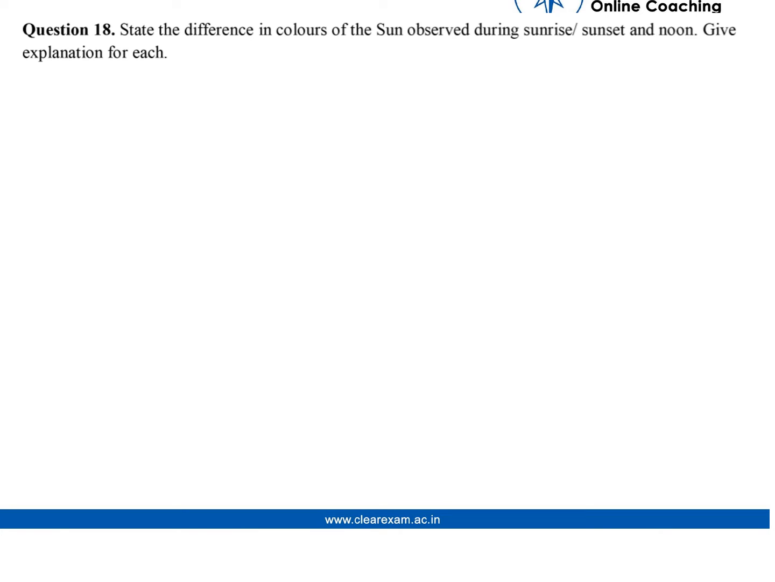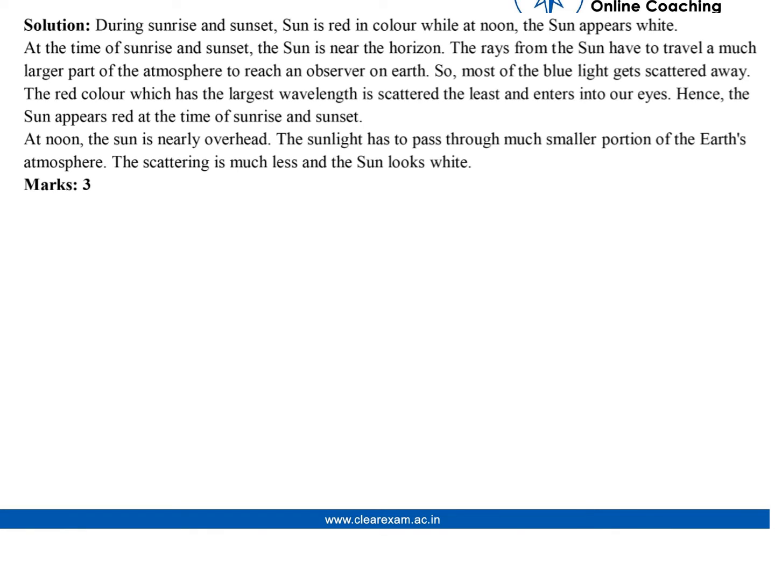Question number 18. State the difference in colors of the sun observed during sunrise or sunset and noon. Give explanation for each. During sunrise and sunset, the sun is red in color, while at noon the sun appears white.